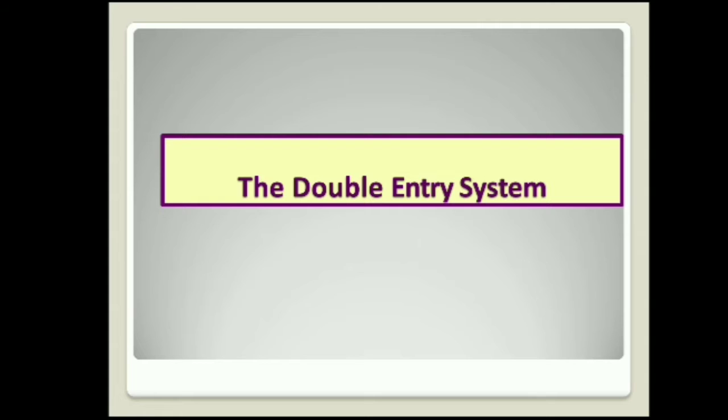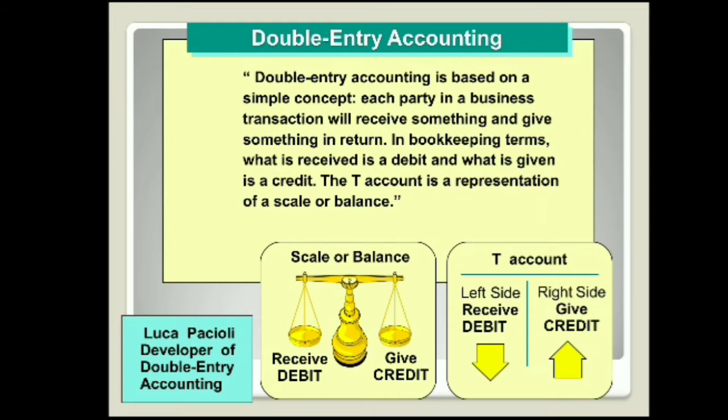Before looking at what is double entry system, before the invention of double entry system, the accounting was done by using single entry system, which has got many drawbacks and which is also known as unscientific or incomplete record of accounting. Luca Pacioli, an Italian merchant, developed the concept of double entry system in 1494. He is also called the father of accounting. Now let us look at what is double entry system.